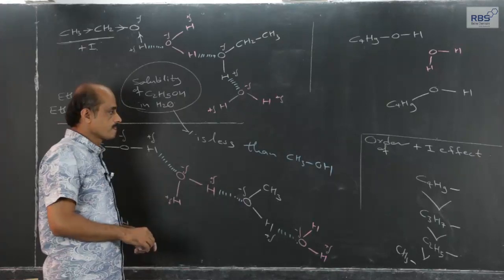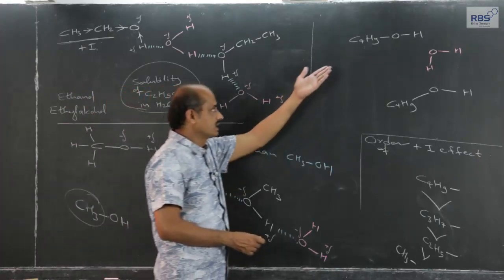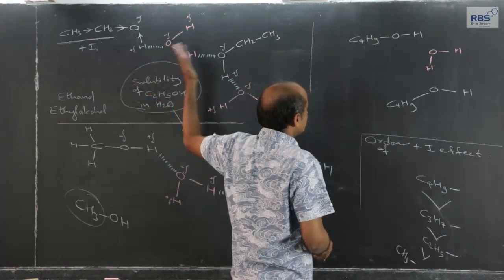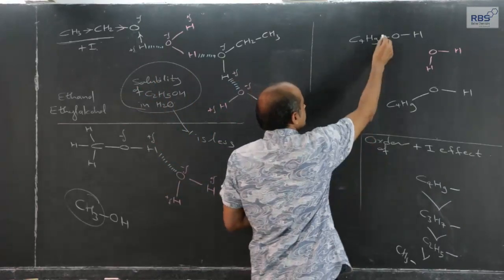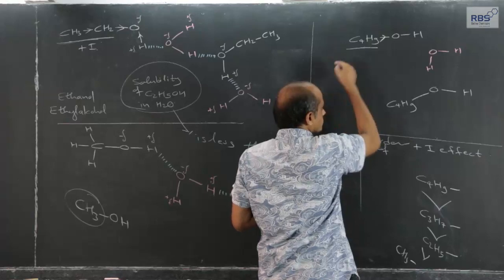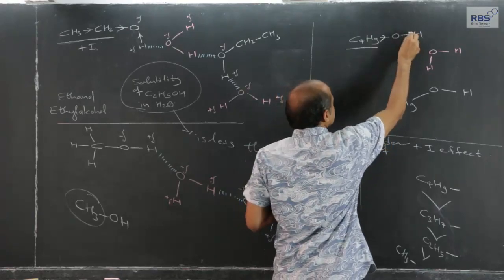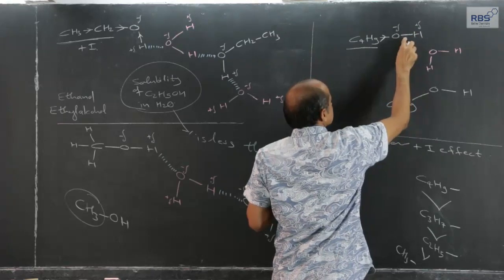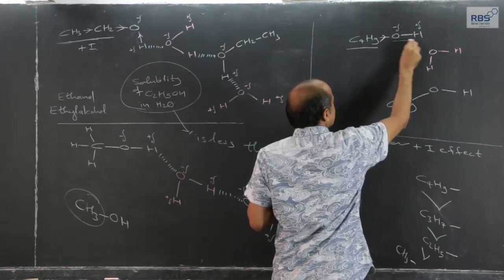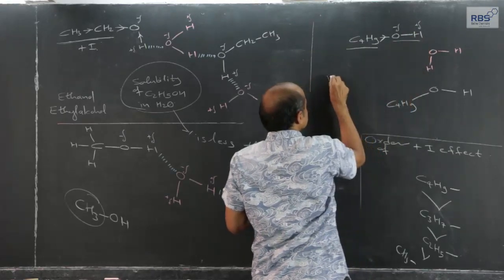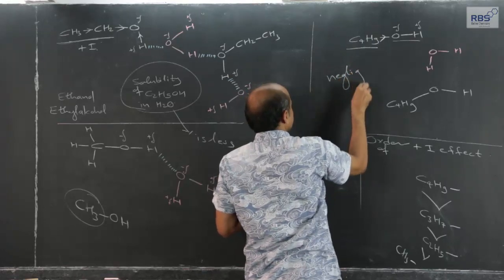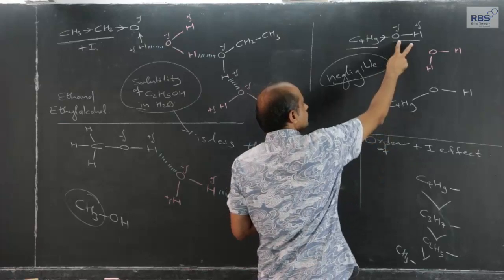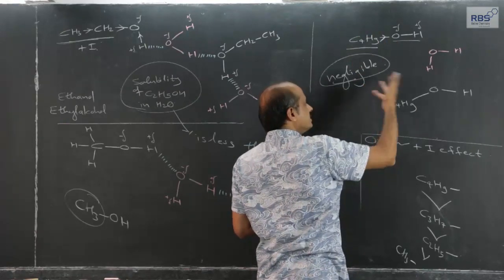That is why in butyl alcohol, as compared to methyl, ethyl and propyl, the plus I effect is highest among the 4, and because of that the polarity will be negligible. The polarity of the OH group in butyl alcohol is negligible.